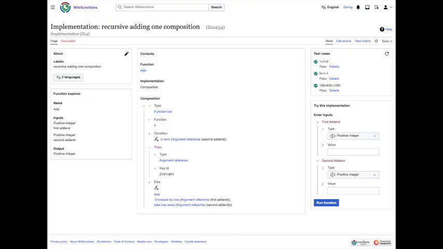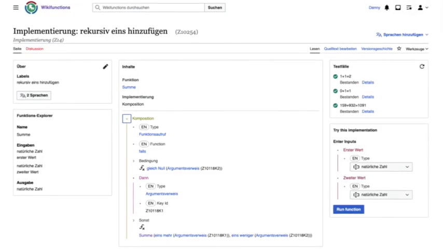It also allows us to implement a function by composing existing simpler functions together. Addition, for example, can be pieced together by functions that add one, take away one repeatedly. And because each of these functions have their own pages in Wikifunctions, each with their names in different languages, we can read and even write implementations and functions in other languages, such as German in this example.